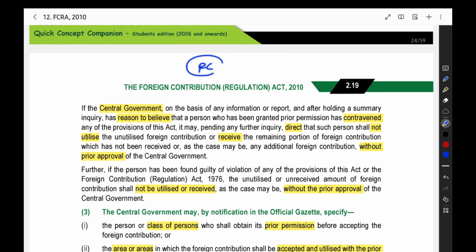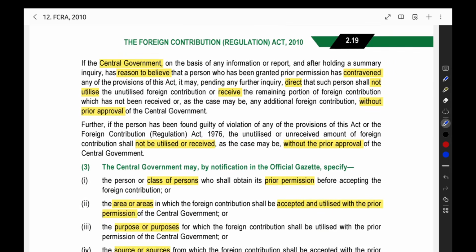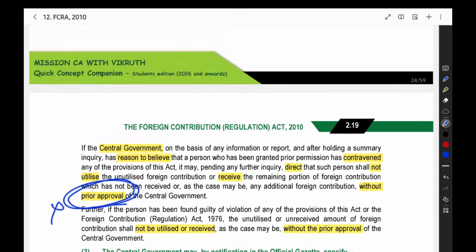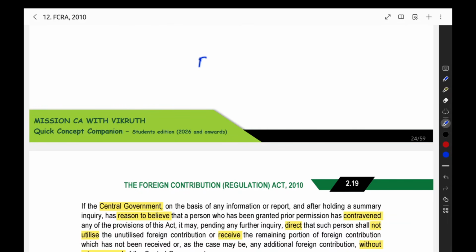Already you are having some foreign contribution. The central government believes that you are not following the Act. Now they will say that whatever foreign contribution you have in hand, you should not use it, and whatever foreign contribution you are about to receive, that also you should not receive without the prior approval of the central government. Whatever foreign contribution is in hand, you should not use, and in future also you should not get any foreign contribution without getting central government approval.